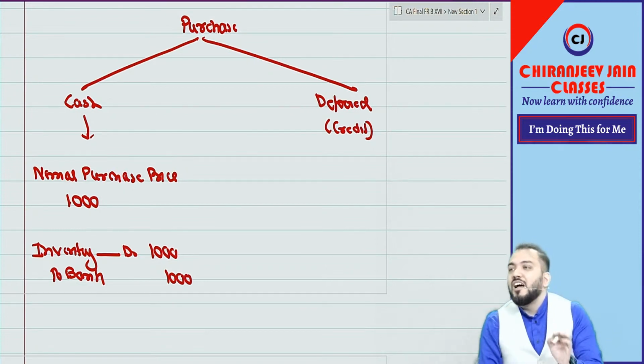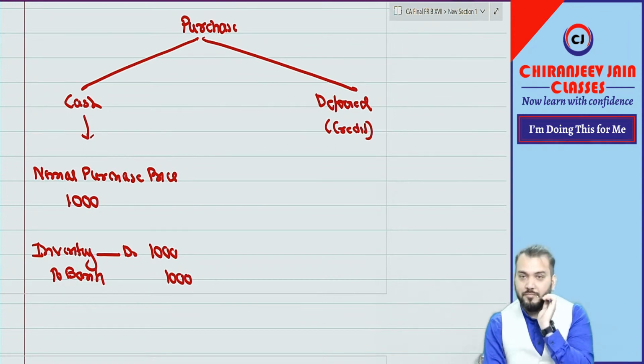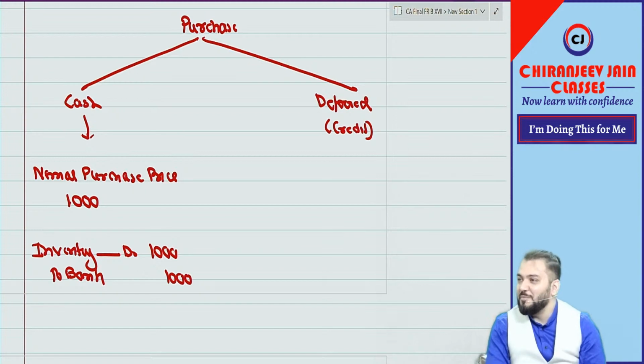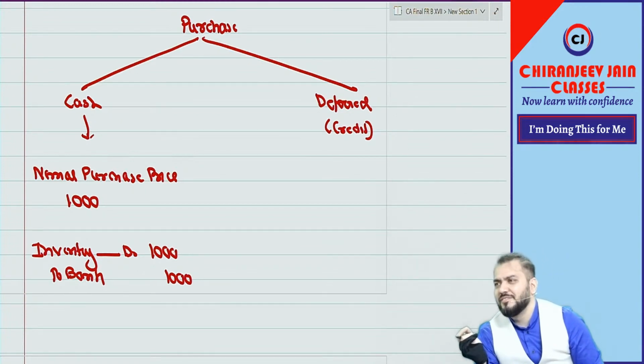Understood? What is a real account? Can anyone explain? Don't give me the rules. What is a real account? I am expecting you will give me the correct answer.